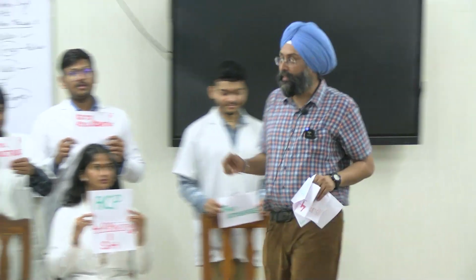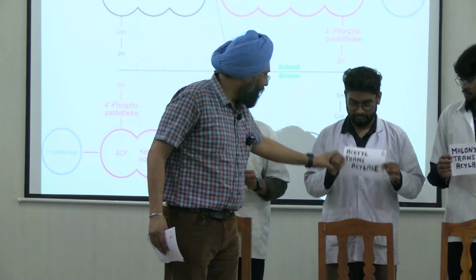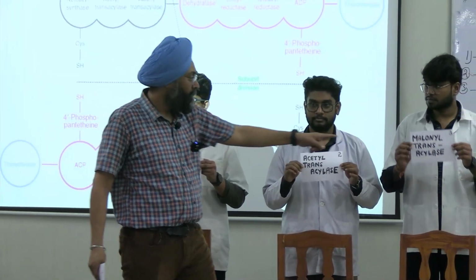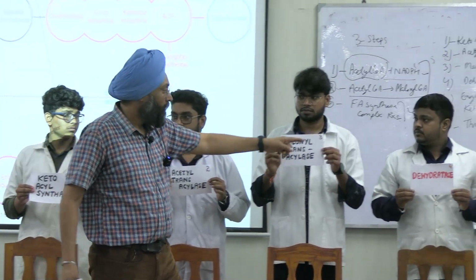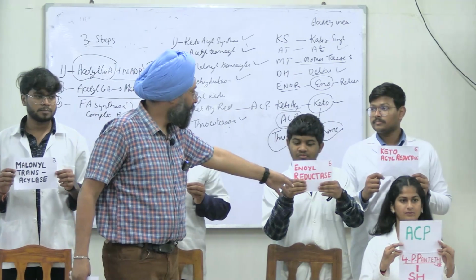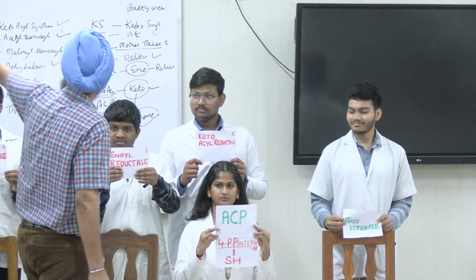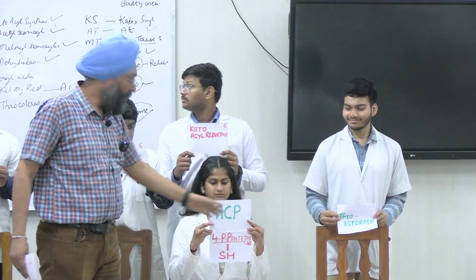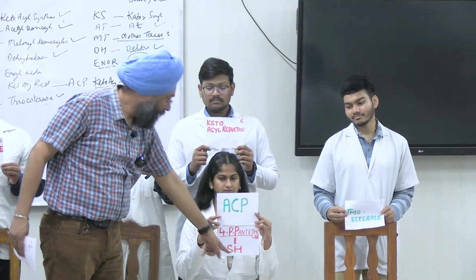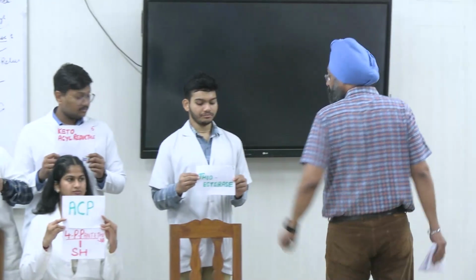I started from the first enzyme, that is our ketosyl synthetase. Show them clearly. Acetyl transacylase, malonyl transacylase. Then fourth is dehydrogenase, fifth is enol reductase, then ketosyl reductase. Then comes acyl carrier protein. See the diagram. Anushka, I am showing you separately. And it is attached to 4-phosphopantetheine and sulfhydryl group. Next, the 7th enzyme is thioesterase. Clear to all of you?